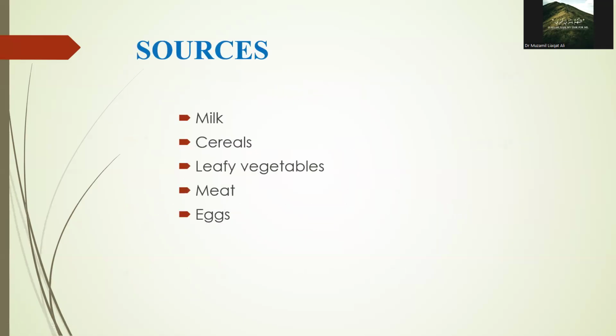Now, let us look at the dietary sources of phosphorus. Good sources include milk and dairy products, cereals and whole grains, leafy vegetables, meat and poultry, and eggs. So, phosphorus is widely available in both plants and animal foods, which is why deficiency is relatively uncommon in individuals with a balanced diet.